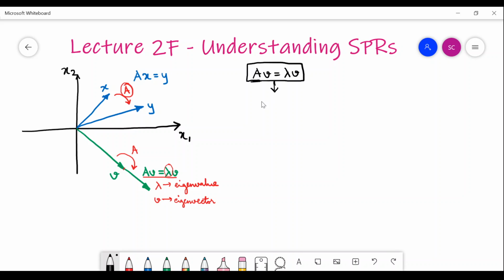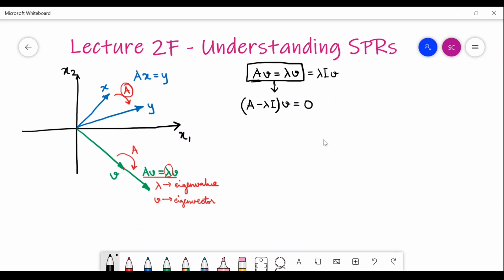So from this equation you can understand that you can also write this as lambda I V. So if you now take this to the left hand side, then you will get A minus lambda I V equals to 0. This equation you will get, right? This equation you will get.